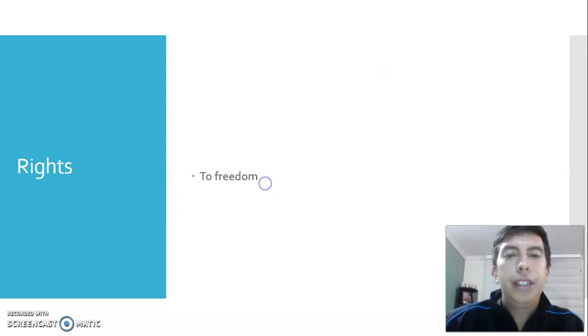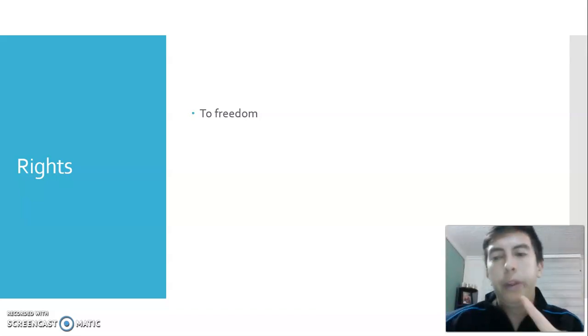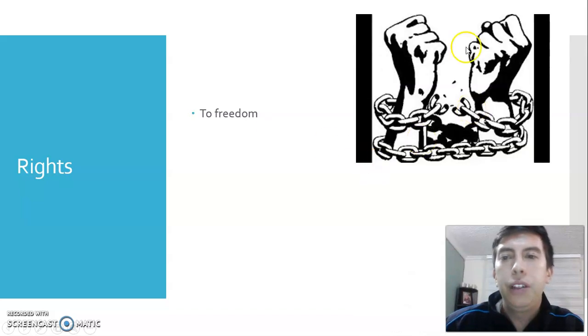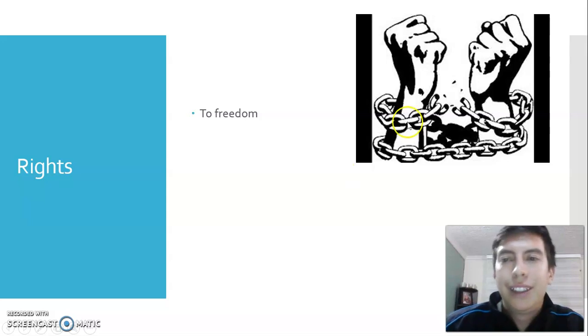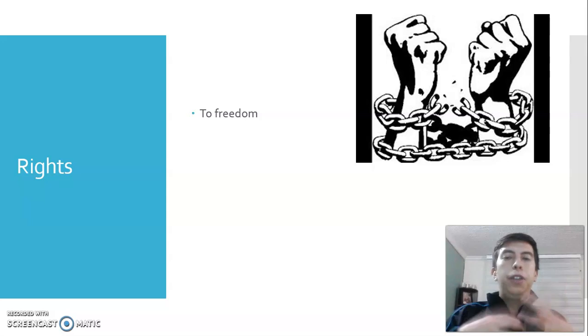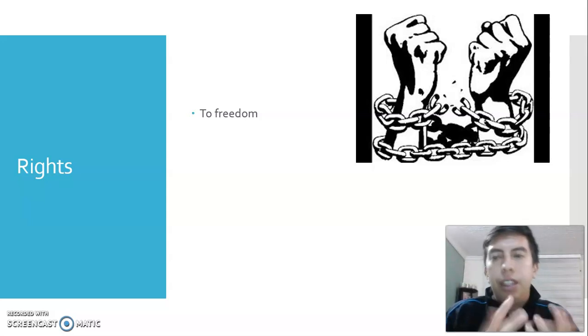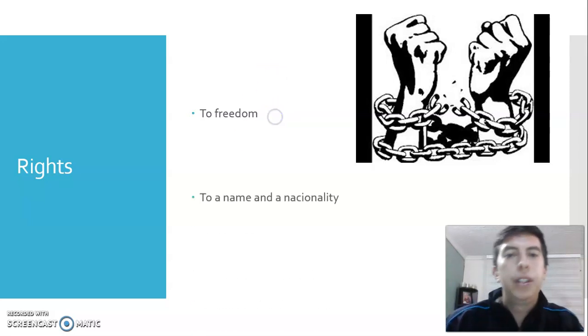So guys, let's speak about some examples of human rights. First example we have in here, right to freedom. So what is freedom, guys? What do you think? We have one picture in here about right to freedom. Good job. Right to freedom, derecho a la libertad, right? We can be free, we have the right to be free, freedom of expression, libertad de expresión, freedom of movement, libertad de movimiento. Okay, we are free. That is a human right.